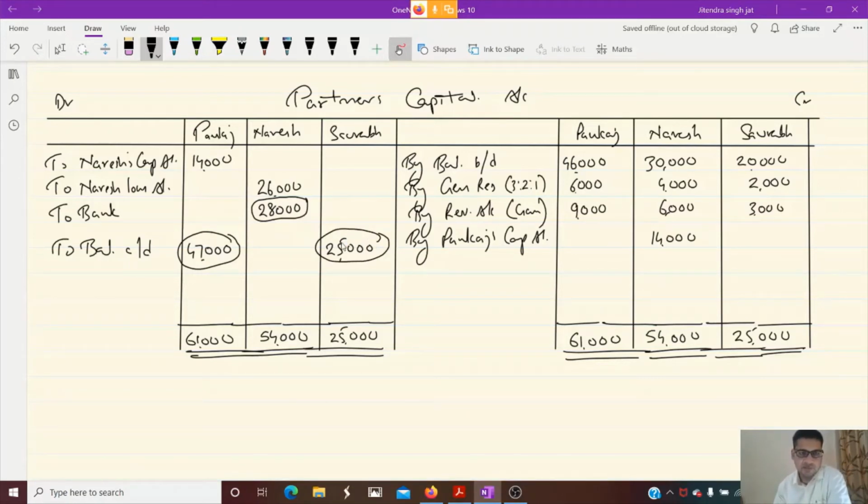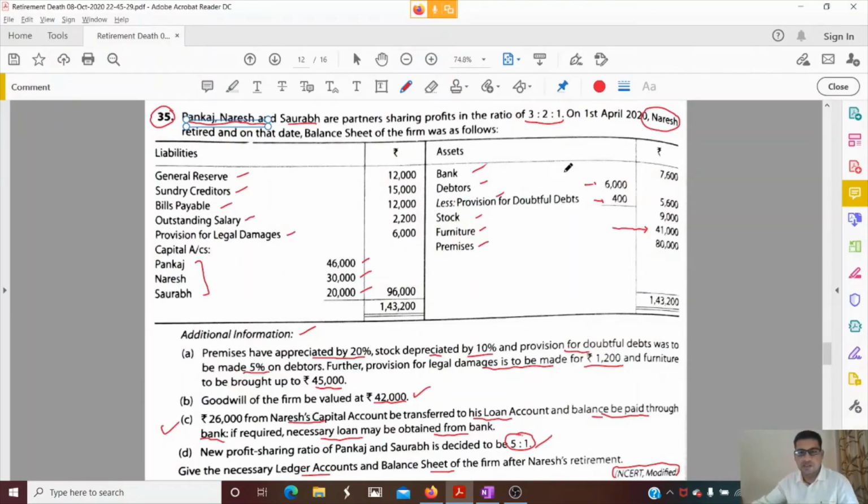But there is one point in the question, children. You can see how much amount we have paid to Naresh. Tell me, 28,000. But here in the question you can see in bank we have only 7,600. When we have only 7,600, in order to pay 28,000 we need to take a loan. It means we need to prepare a bank account here in this question.